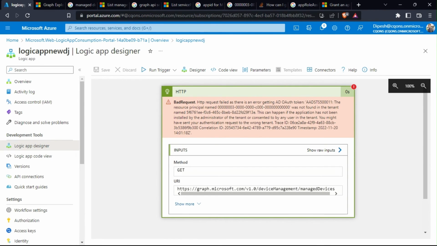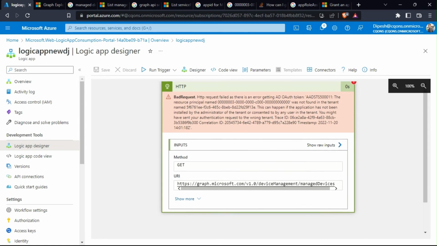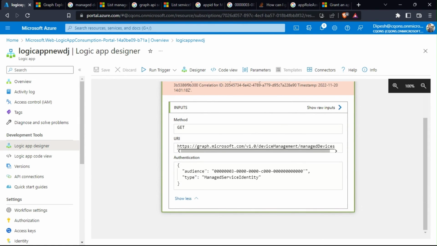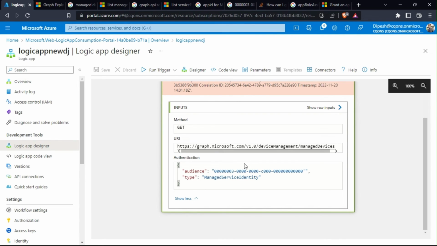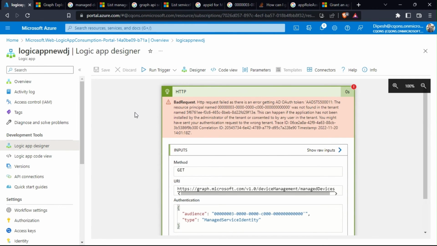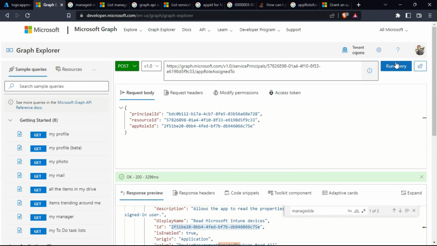There you go. Okay, so there are a bunch of errors that we got. All right, let's try this now with the Graph Explorer.